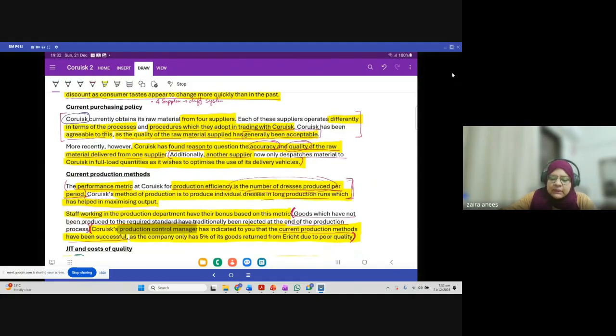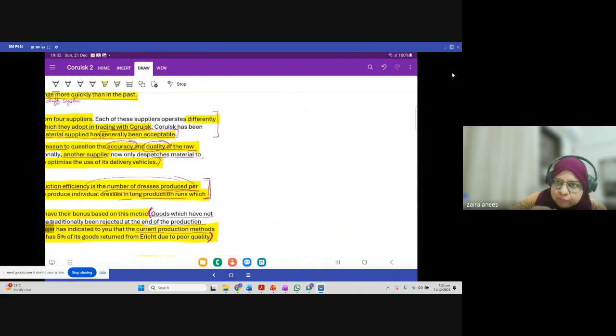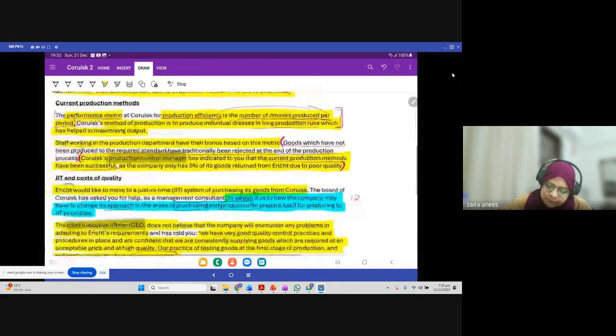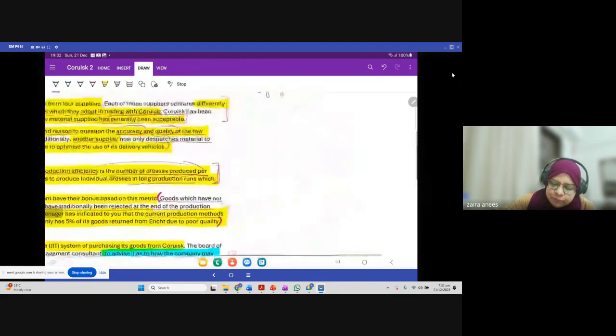That means probably how you have to structure your answer. You have to start with the definition of JIT for 1 mark. Then you have to focus on what the requirement was: change its approach to purchasing.